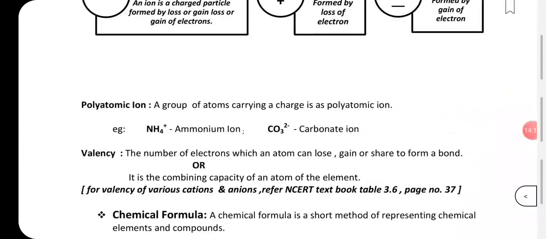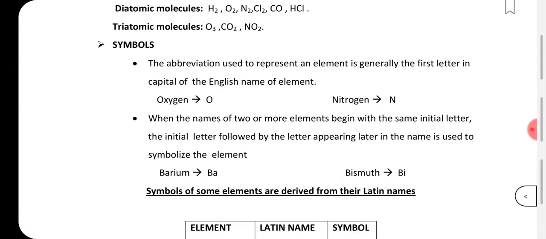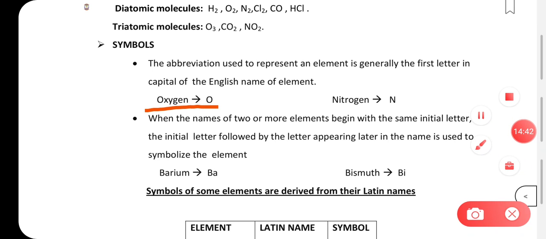The abbreviation used to represent an element is generally the first letter, in capital, of the English name of the element, but it is not always the same, but usually it is the first letter. So oxygen, how do we represent an element of oxygen? By writing the letter O. Okay, oxygen is written as O, nitrogen is written as N.